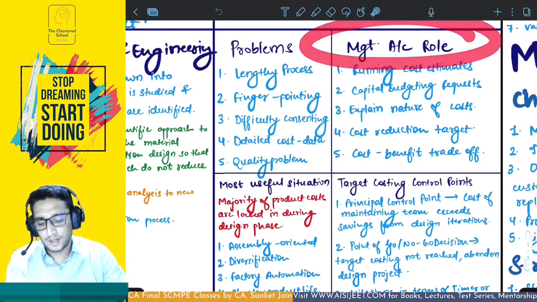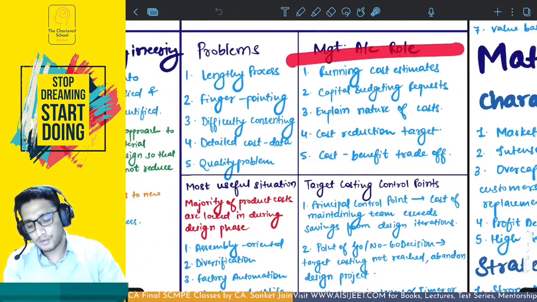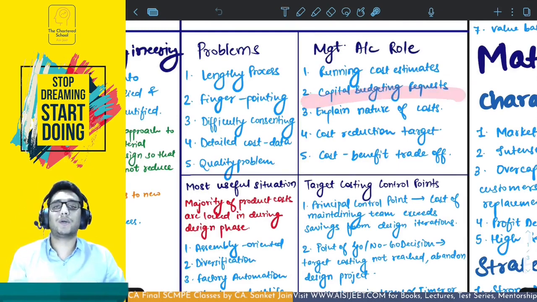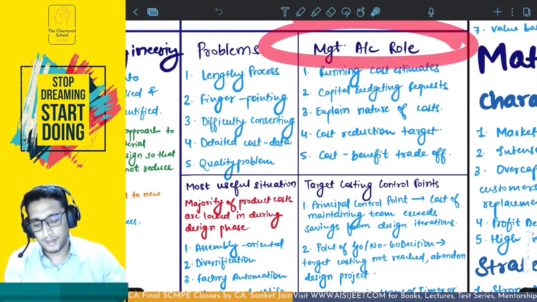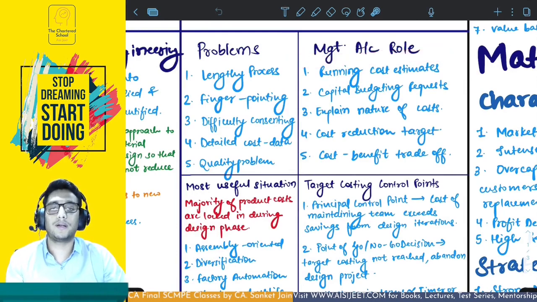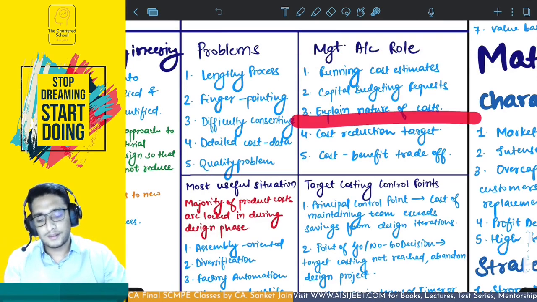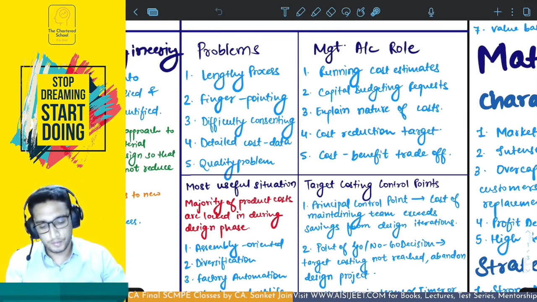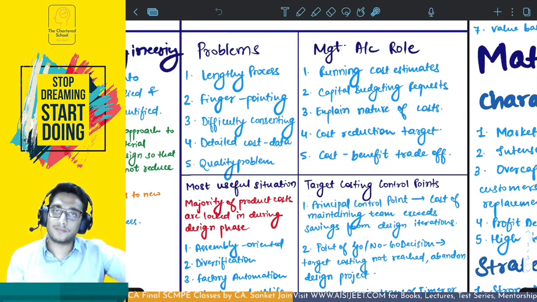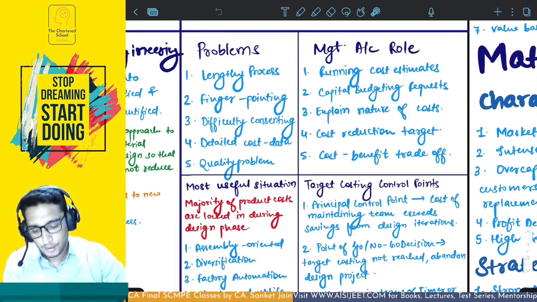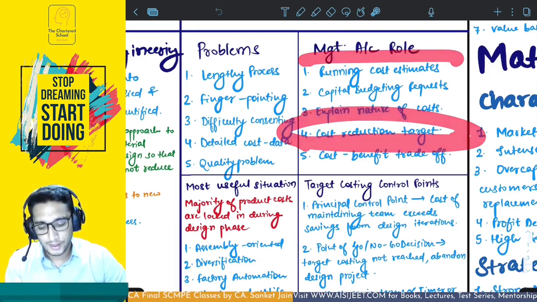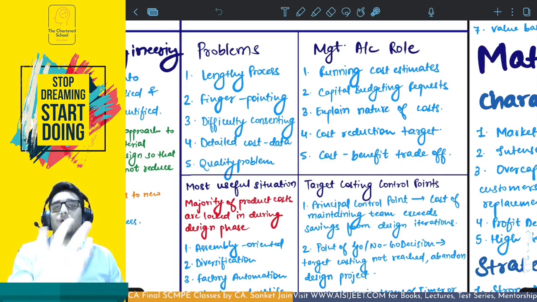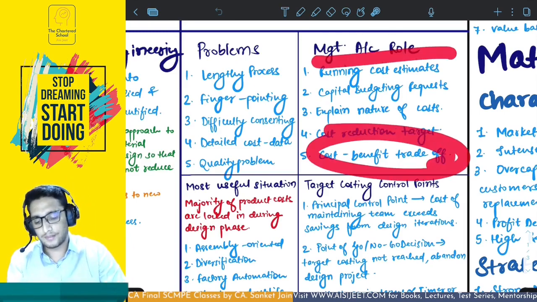Now what is the role of the management accountant in this case? This person is going to run the cost estimates for each and every design that the design team makes. Capital budgeting requests are to be accepted and understood by a management accountant, and this person is going to calculate if the capital budgeting works or not. Then this person is also going to explain to each and every person in the target costing team what the nature of the costs are going to be and how they affect the cost of the entire product if the design is changed. Then the cost reduction target has to be calculated by this management accountant, and then the cost benefit trade-off, the benefit of applying target costing and the cost of applying target costing. This trade-off has to be understood by this management accountant.